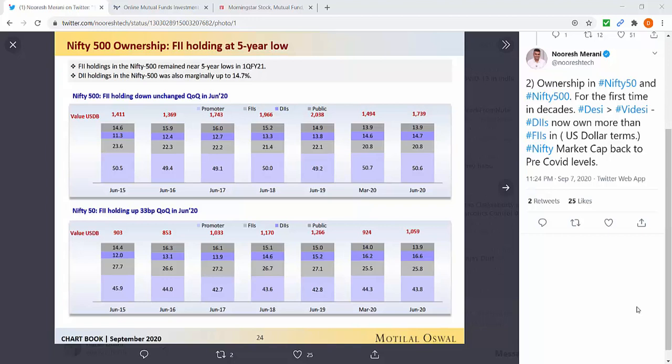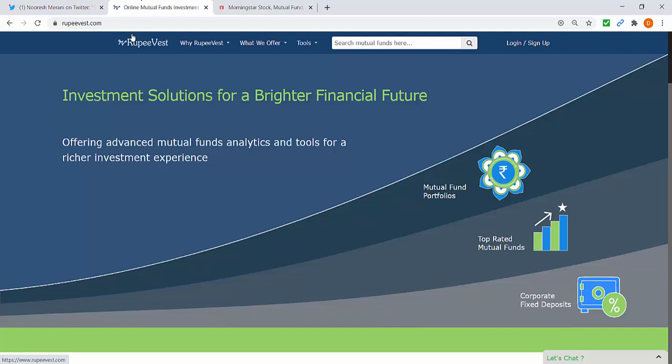As mutual funds are becoming an important part of the holding structure, today I will take you through a website which will give similar kind of information, that is, what does mutual fund own, what are the changes in the holdings of mutual funds, what has mutual fund bought, what has mutual fund sold, etc. So the website that we see is rupeevest.com.